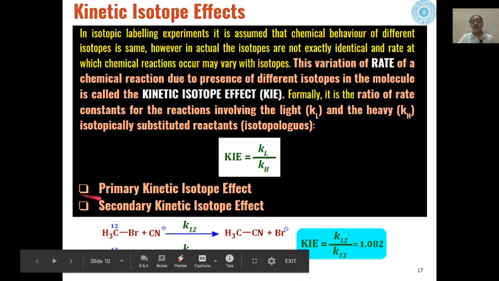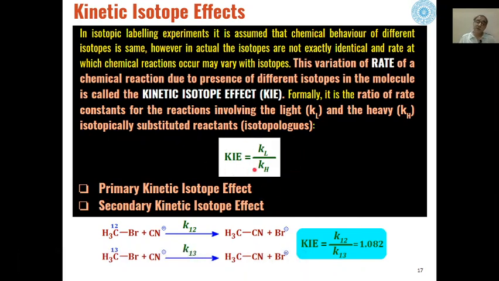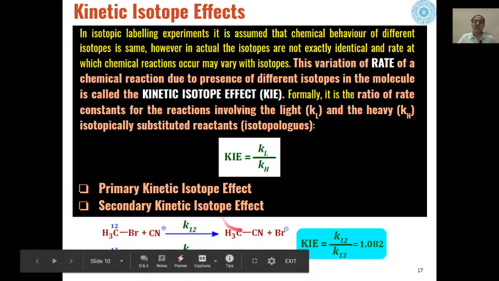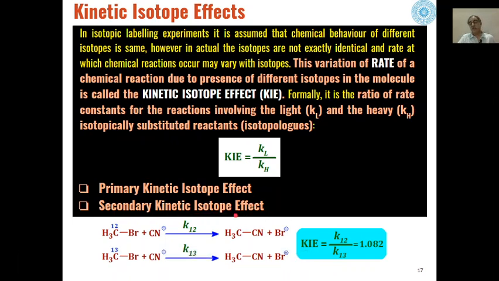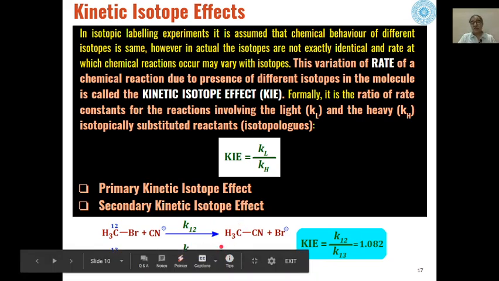In cases where the value of this ratio is more than 1, primary kinetic isotopic effects come into play, whereas if it is less than or equal to 1, secondary kinetic isotopic effects are taking place.